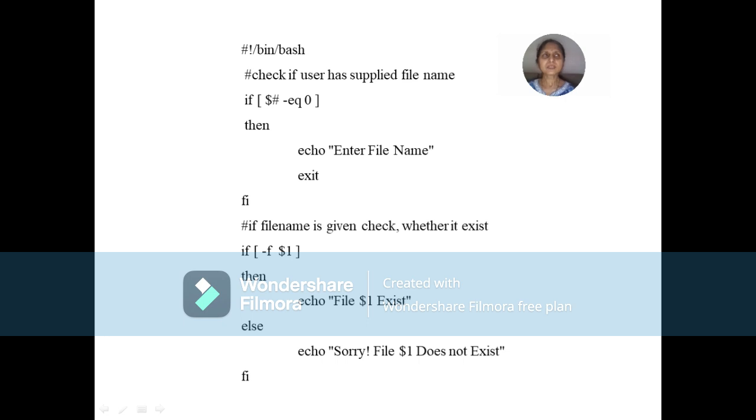So as we all know, this is the first statement of our program. This is also known as shebang. This is a comment line, which is used for documentation and it is for programmers.